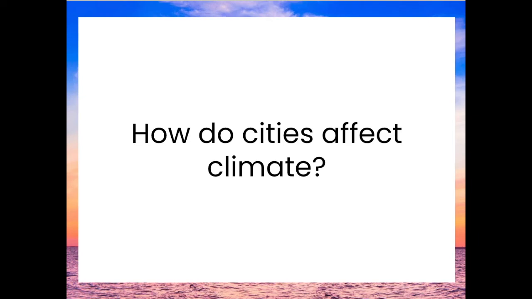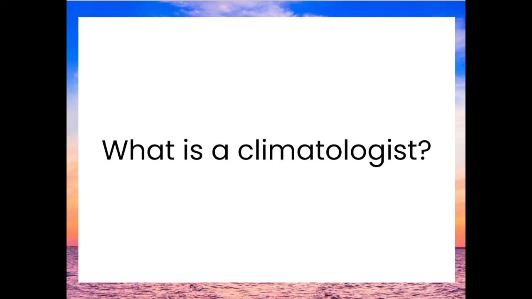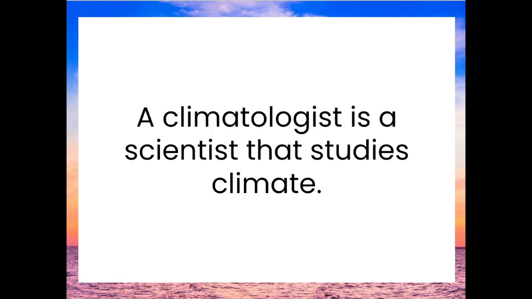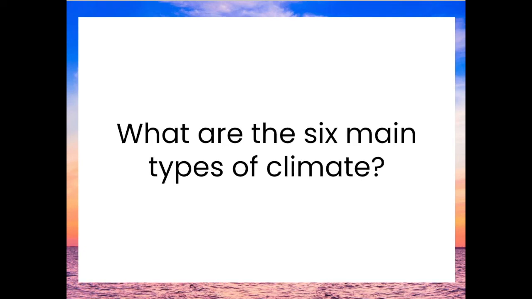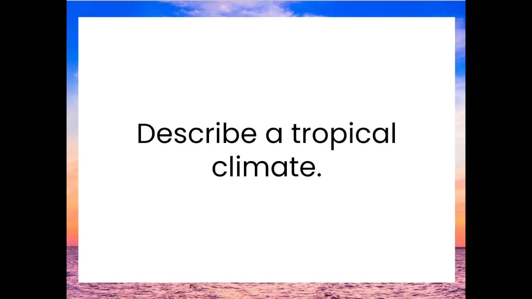How do cities affect climate? Cities have a lot of buildings and asphalt that absorb heat. As a result, cities are warmer than the area around them. What is a climatologist? A climatologist is a scientist that studies climate. What are the 6 main types of climate? Tropical, dry, polar, mild, continental, and high elevation.